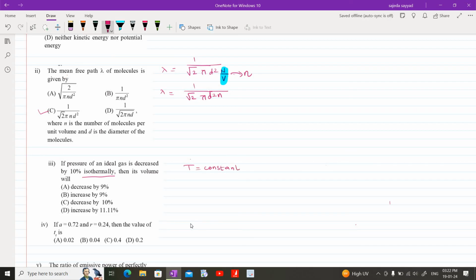We know the ideal gas equation PV equals nRT, where n is the number of moles, R is the ideal gas constant, T is temperature. Already these two terms are constant, and T given is constant, therefore the product PV is equal to constant.